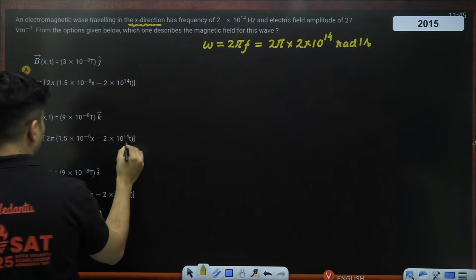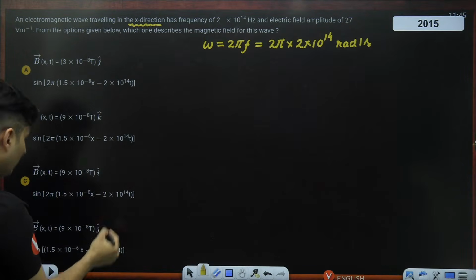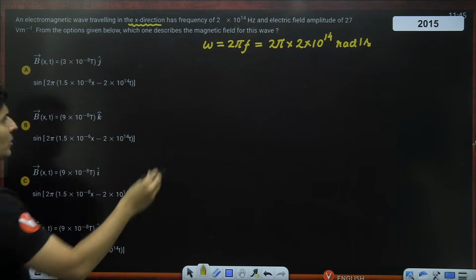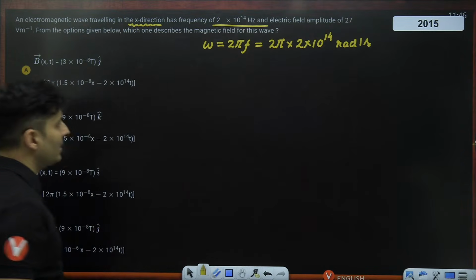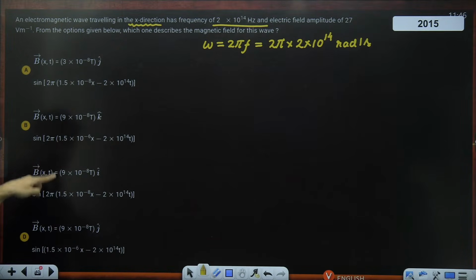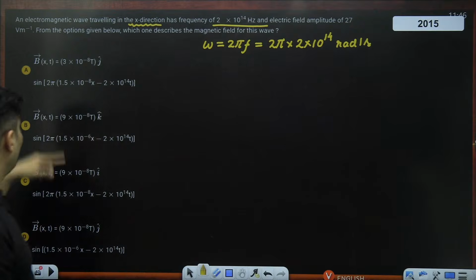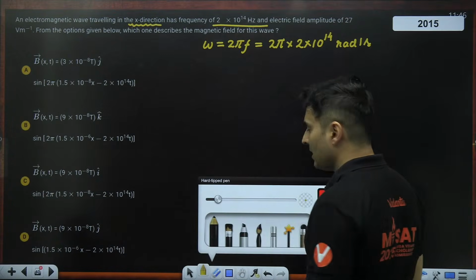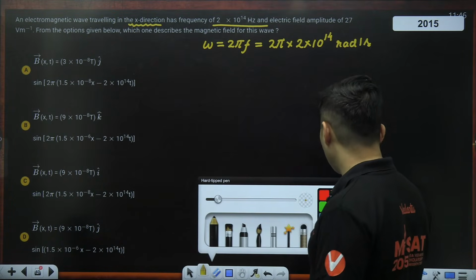So I can see 2 into 10 to the power 14, 2 into 10 to the power 14, 2 into 10 to the power 14. Oh, this is also taken care of. All the options are correct. Electric field is given, magnetic field is asked. You can see K value is also, I think, no, only in two options it is same. Other two options it's different. We can find the value of K.